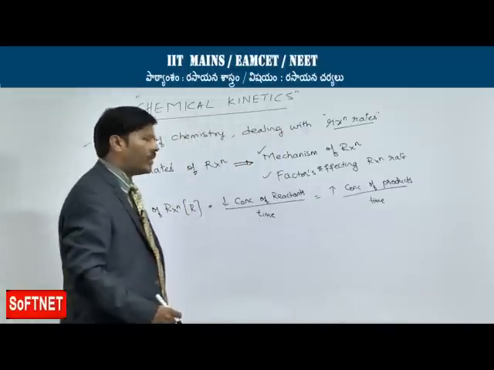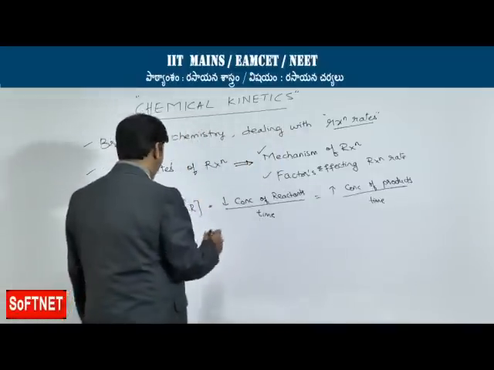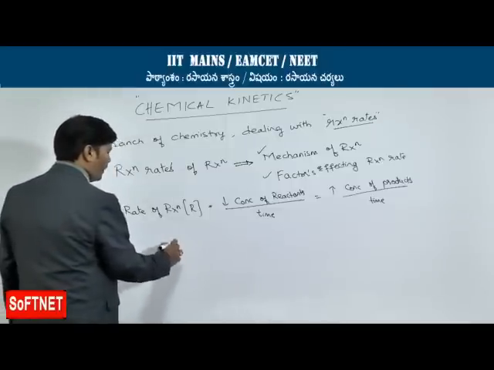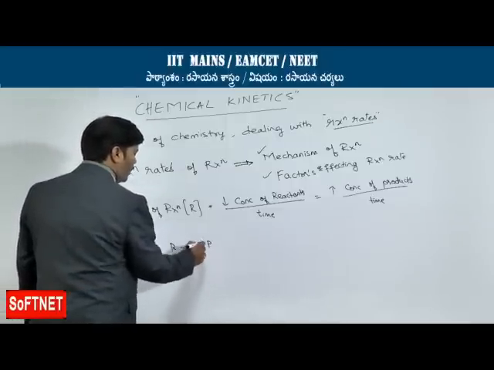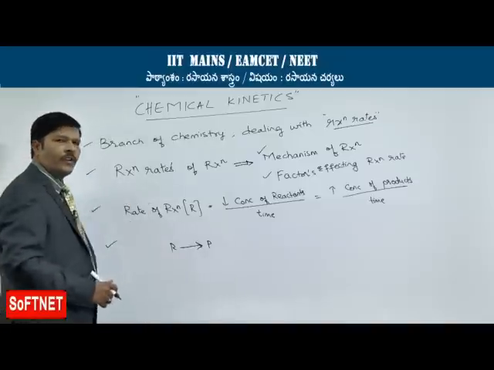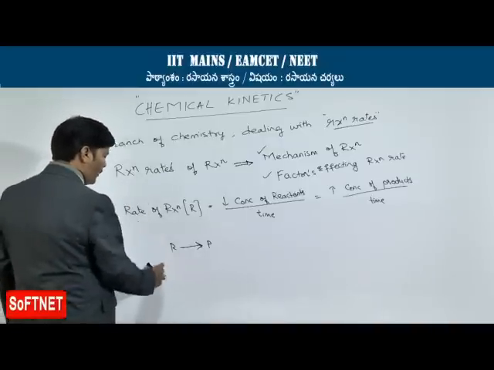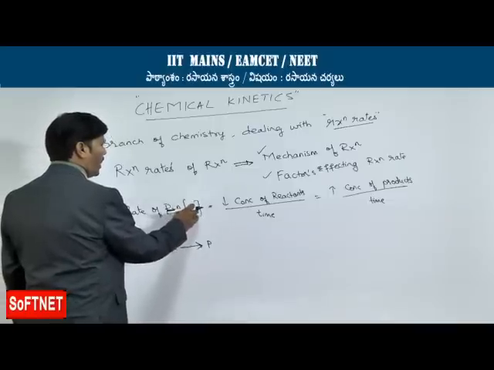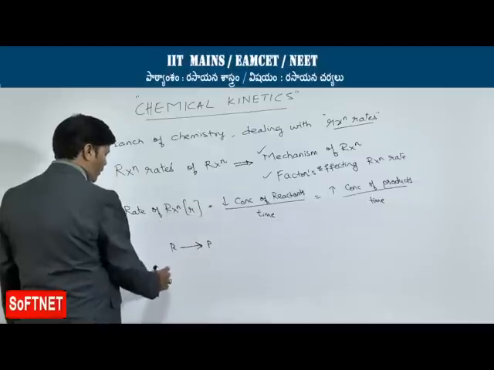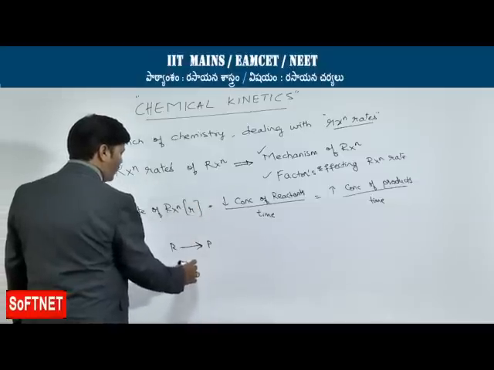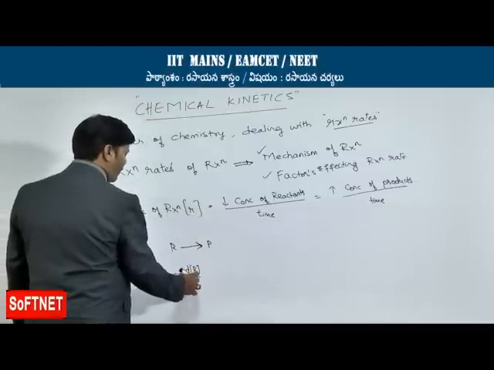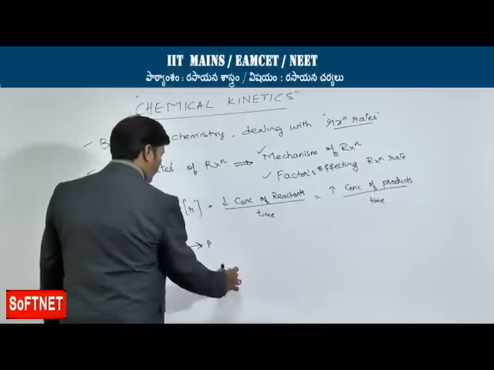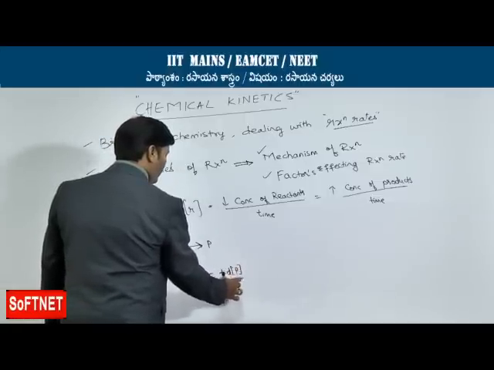So if you take a particular chemical reaction, reactants giving rise to products, we can express the rate of reaction, taking small r instead of capital R, as: rate of reaction equals minus of change in concentration of reactants divided by change in time, equals plus of change in concentration of products divided by change in time.